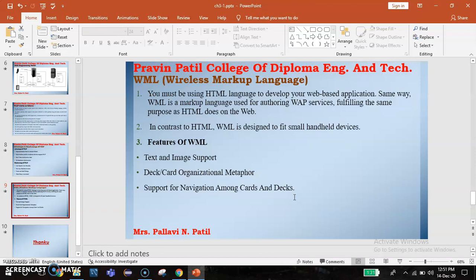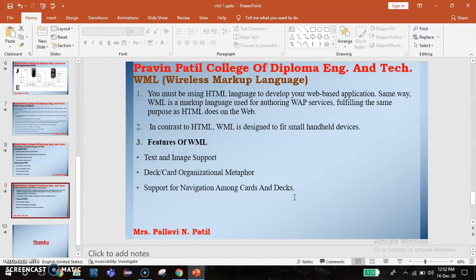The next, the different features of the wireless markup language. The first is text and image support. Formatting and layout commands are provided for text and limited image capability. The next is the text card and organization metaphor. Wireless markup language documents are subdivided into small, well-defined units of user interaction called cards.